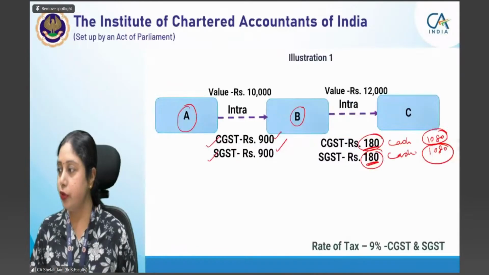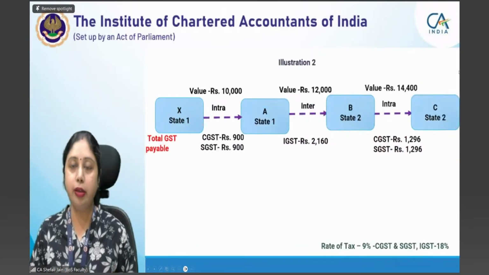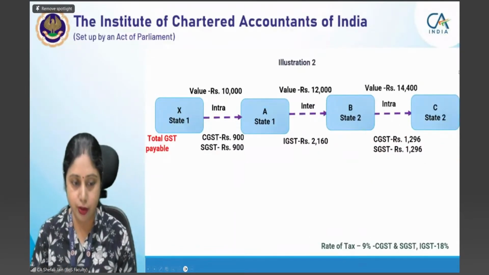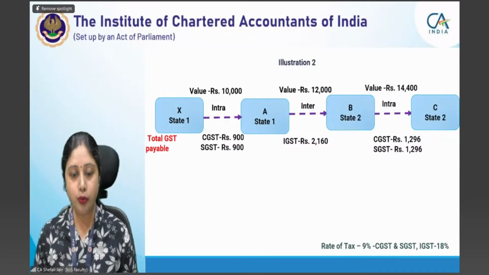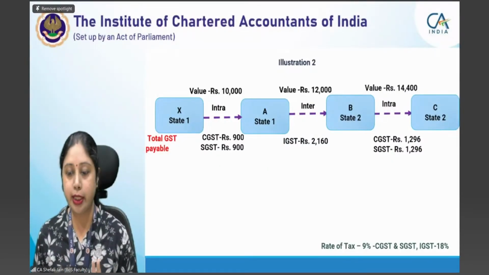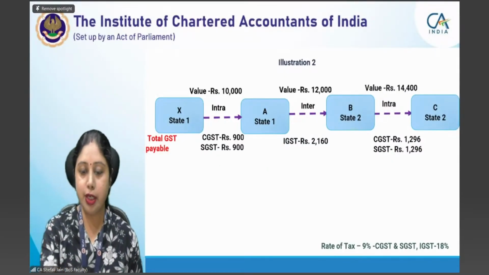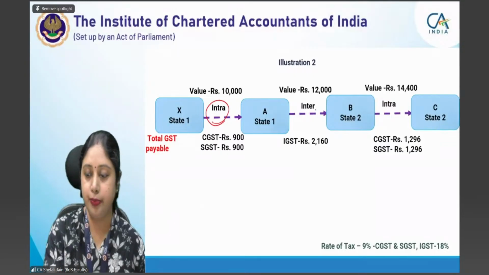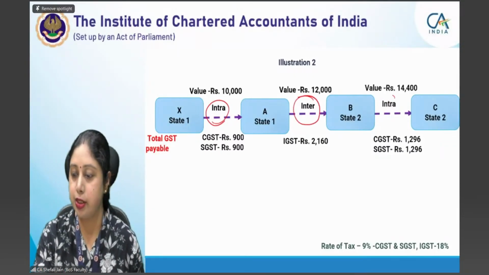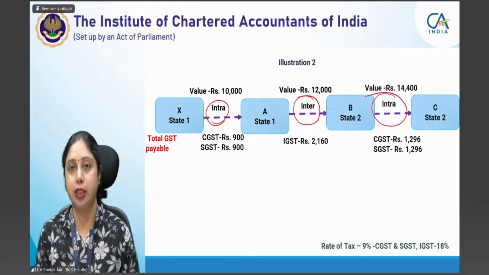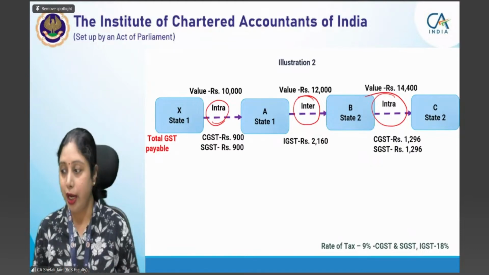So we'll see first of all the pictorial or diagrammatic representation of illustration 2. In illustration 2, we have involved different states. 2 states have been involved. First transaction is an intrastate transaction. Second transaction is an interstate transaction. And third transaction is again an intrastate transaction. You have to be very clear.